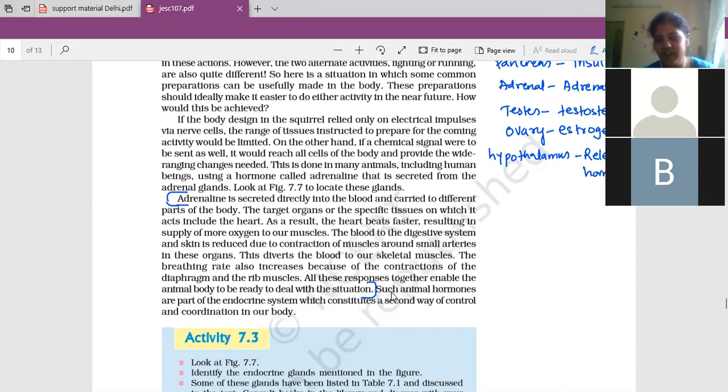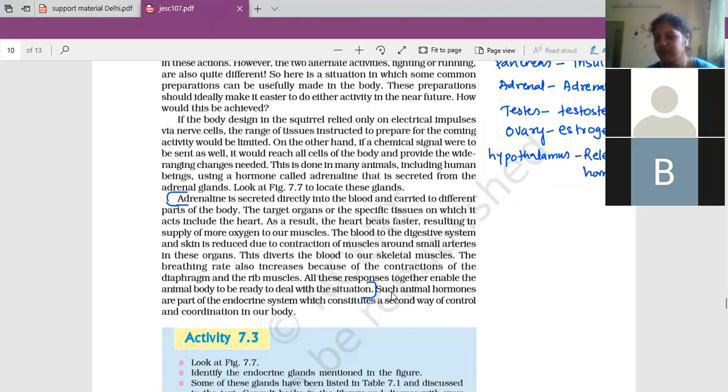When you are walking and the dog starts barking towards you, so in that situation, how is your body condition? So this is explained here. This is how it is prepared, so that even if you are not a good athlete, you will run much faster than the athlete at that time. That happens because of all these changes which happen in the body.